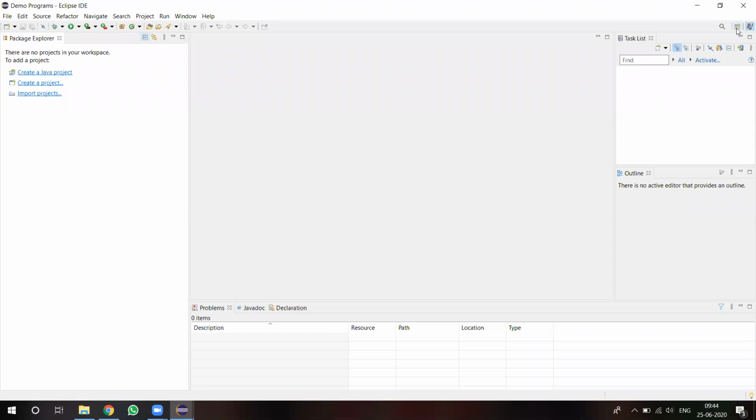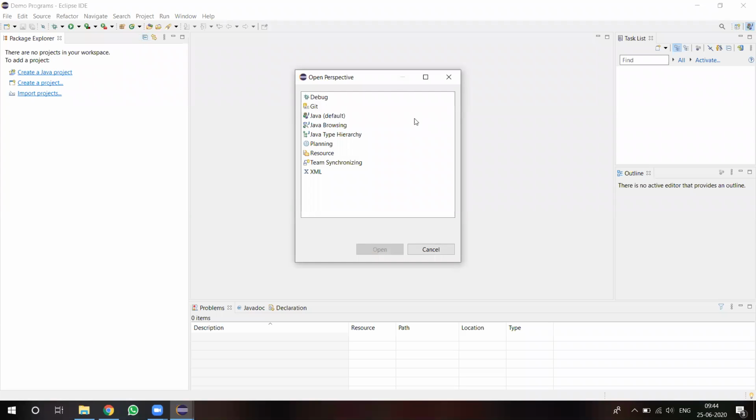Another important thing is we have to go for preferences. When you click on preferences, some default preferences are available here.